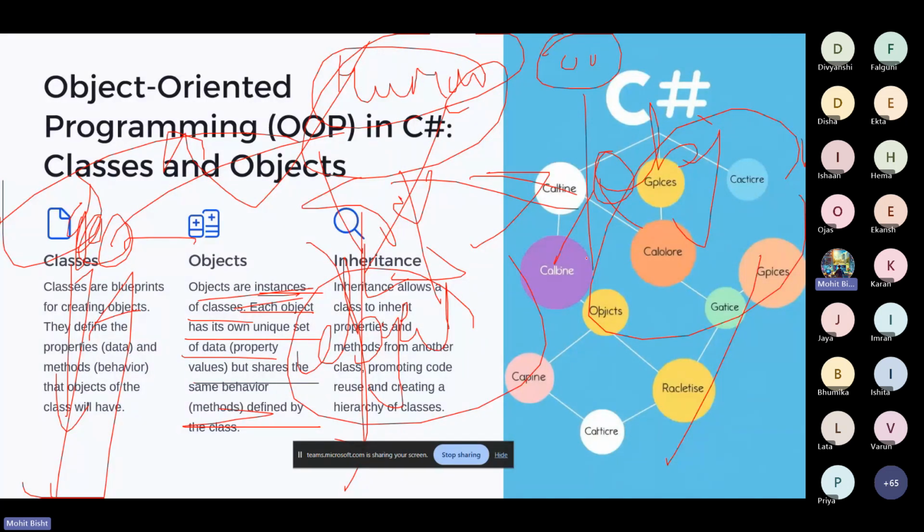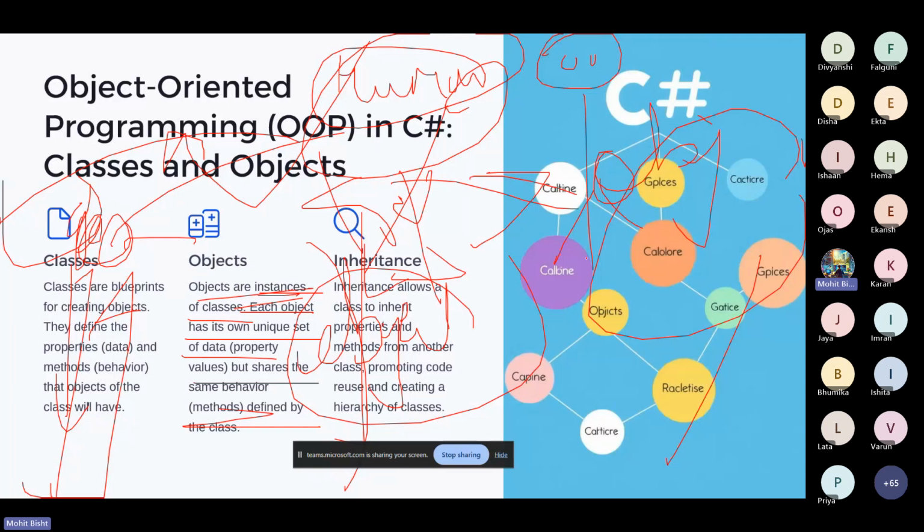Why is OOPs important? In most of the languages we have the OOPs concept. In Java we have OOPs, in C++ we have OOPs, and in C sharp we also have OOPs, because OOPs provides a lot of things: encapsulation, polymorphism, operator overloading, and other things, right? So let's talk about inheritance.